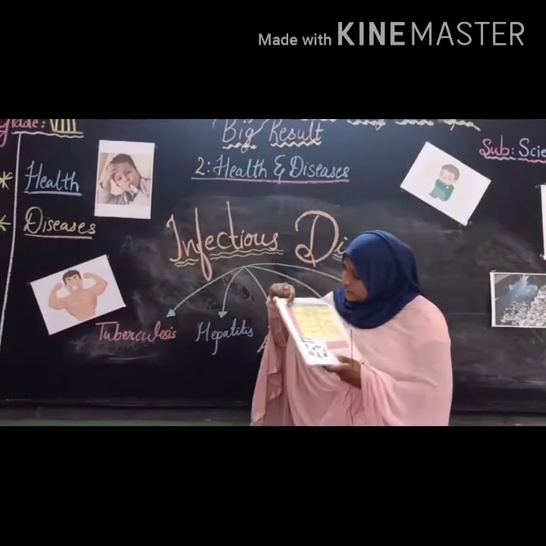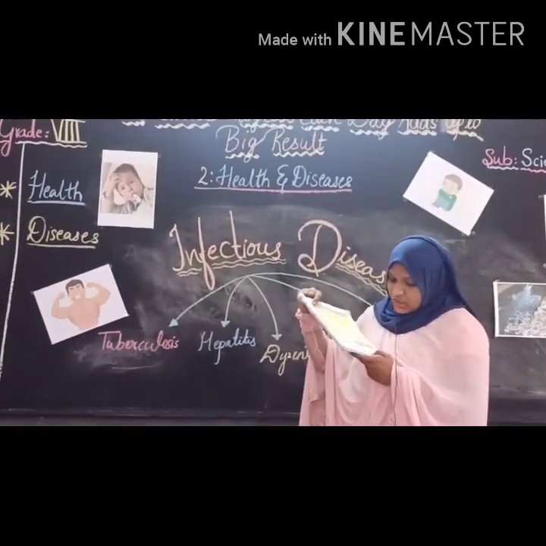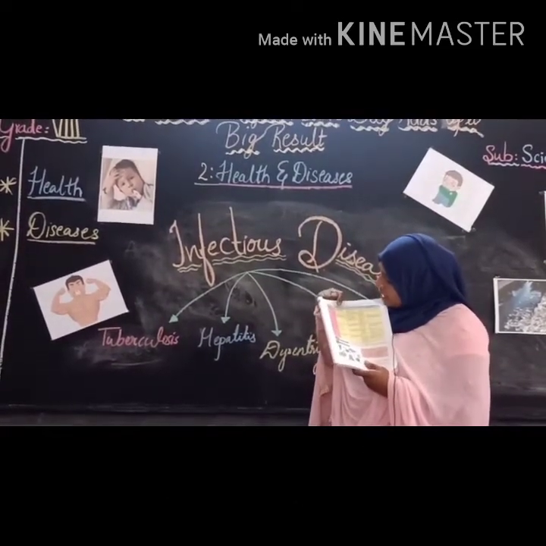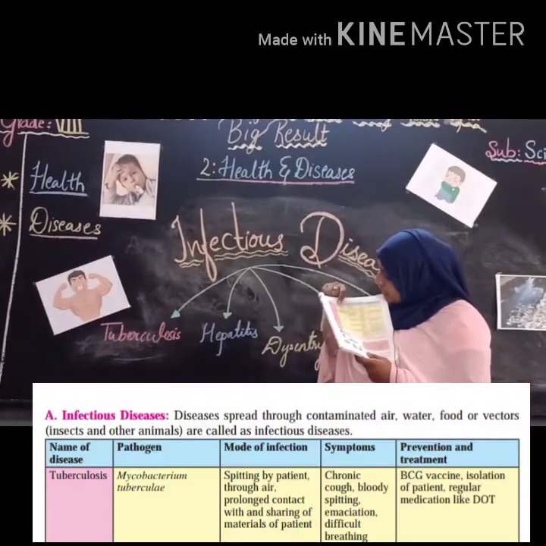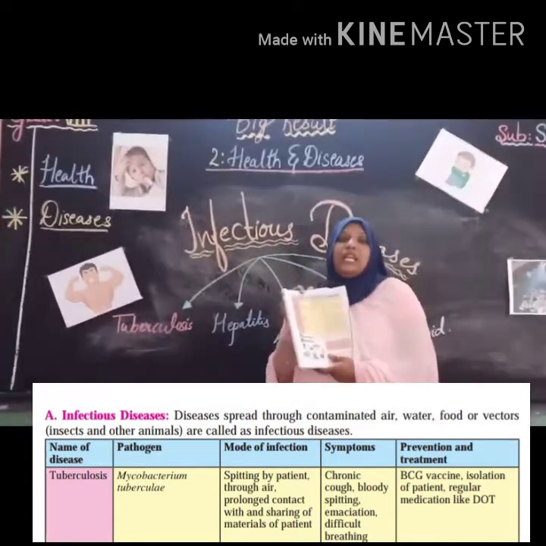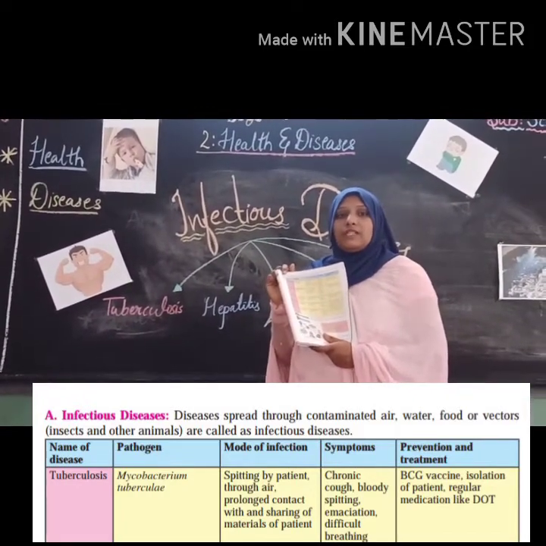Tuberculosis, right? Please refer to the table on page number 7. Tuberculosis means TB. What is the pathogen? The pathogen is Mycobacterium tuberculosis. Mycobacterium tuberculosis is the name of the bacteria, right?